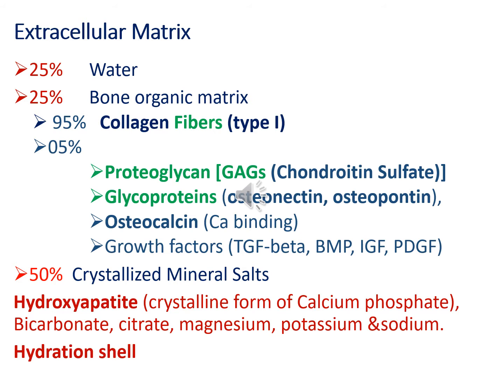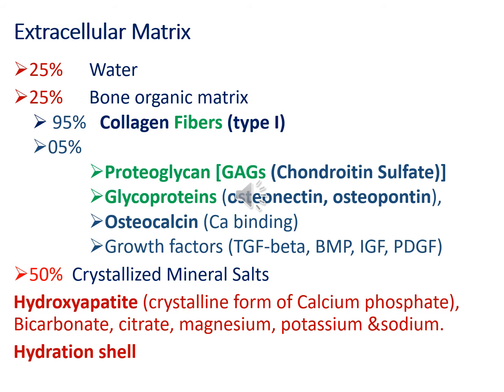Glycoproteins present in the bone are osteonectin, osteopontin, and osteocalcin. These are calcium-binding glycoproteins, and they help to bind calcium ions. Apart from these glycoproteins and proteoglycans, you have growth factors in the bone as well, which help in the growth of the bones. These include TGF beta, BMPs, IGF, and PDGF. 25% of the matrix is gel-like and contains water.